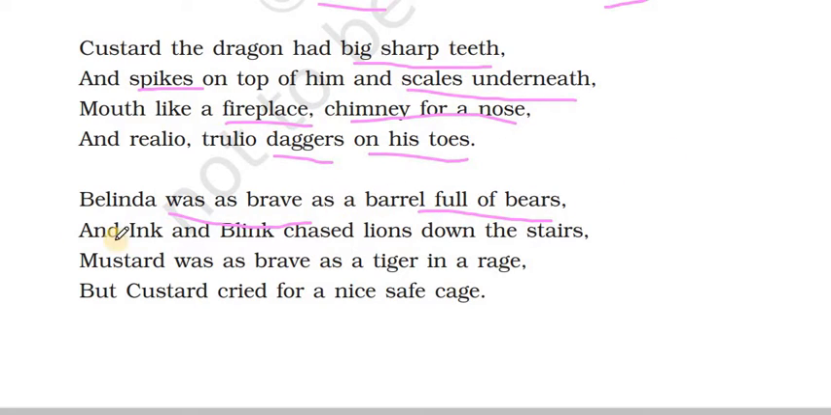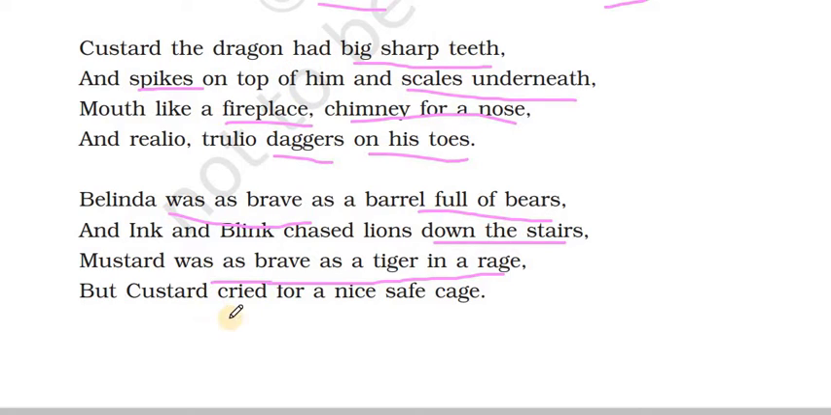That brave she was. And Ink and Blink chased lions down the stairs. So Ink and Blink were also equally brave. They could chase lions down the stairs. Mustard was as brave as a tiger in a rage. So if Mustard gets angry, rage refers to anger. When he is in anger, he is as brave as a tiger. So everybody seems to be brave except for Custard the dragon.